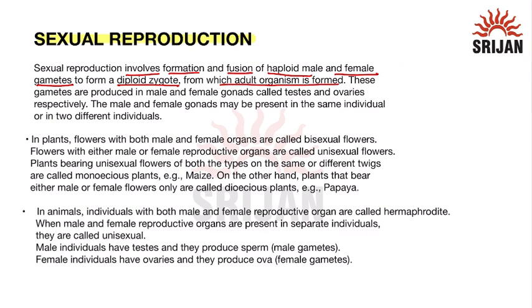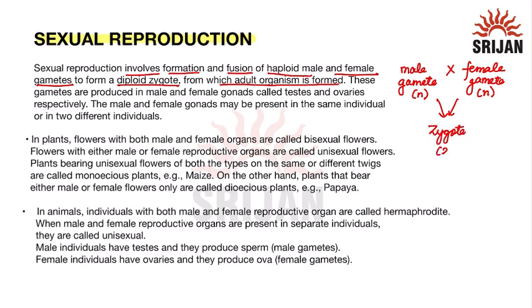Now, in sexual reproduction, we take one male gamete, which is haploid in nature, and it fuses with a female gamete, which is again haploid in nature, and they fuse to form a zygote, which is diploid in nature. These gametes are produced in male and female gonads. The male gonad, or male reproductive organ, is known as testes, and the female reproductive organ is known as ovaries.